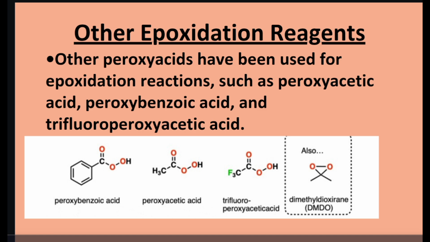Except mCPBA, other epoxidation reagents also cause epoxidation. Now see what those are. Other peroxy acids have been used for epoxidation reactions, such as peroxyacetic acid, peroxybenzoic acid and trifluoroperoxyacetic acid. Here you can see the structures of those reagents: peroxybenzoic acid, peroxyacetic acid, trifluoroperoxyacetic acid. And one more is dimethyldioxirane, DMDO. This is also one of the most important reagents for epoxidation.